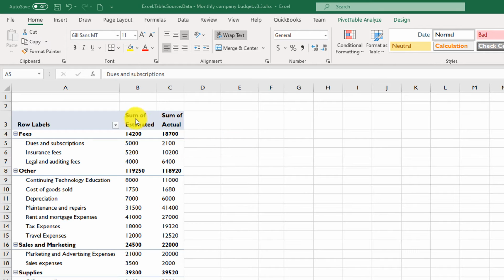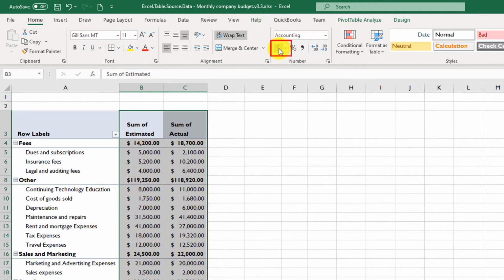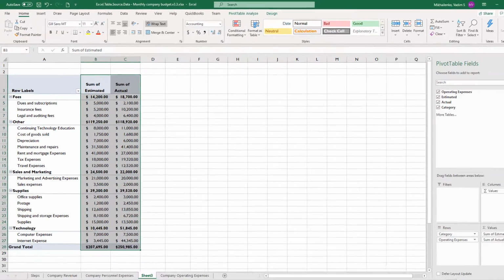Once you're done building the pivot table, you can make data more presentable by selecting the values and formatting them with the currency sign. For example, in my case, I'll add a $ selection, and you will see that every numeric value converted into currency value, which starts with the $ sign.